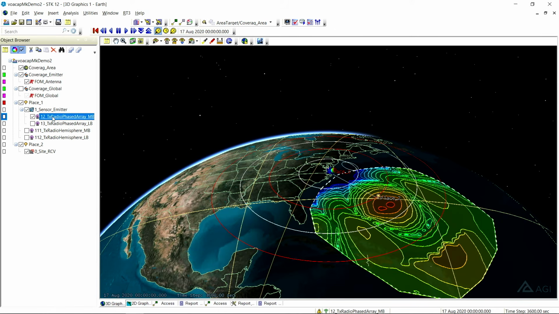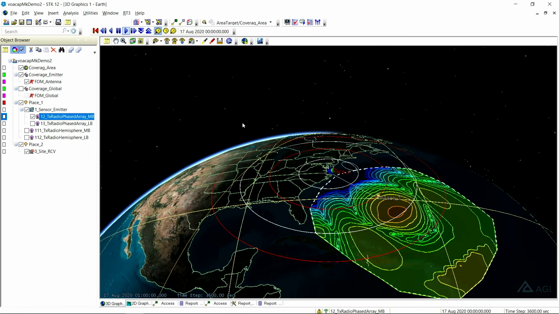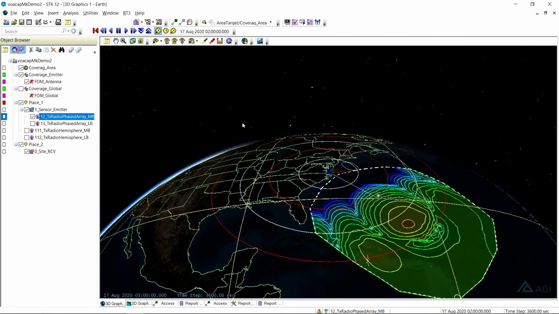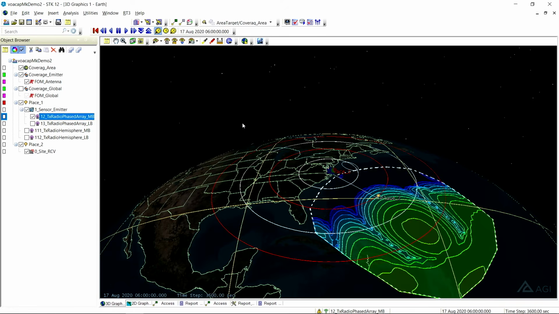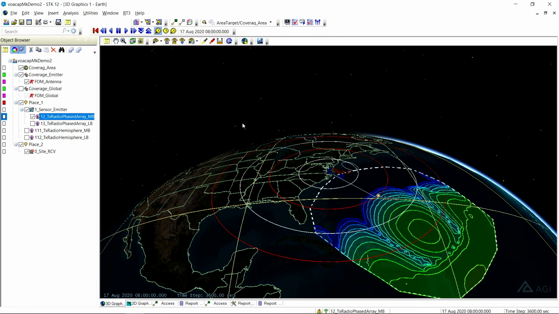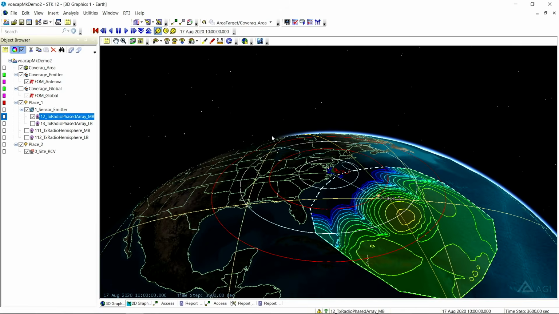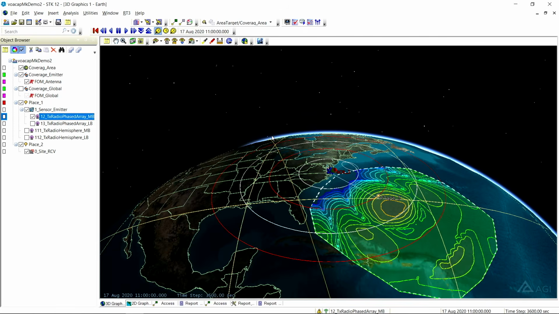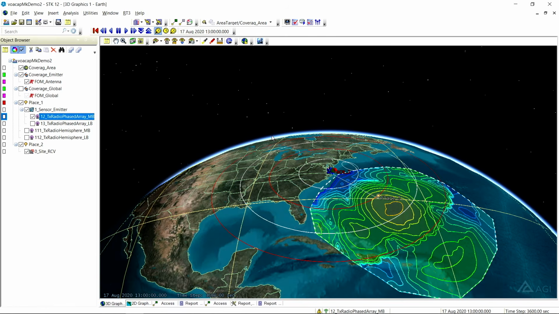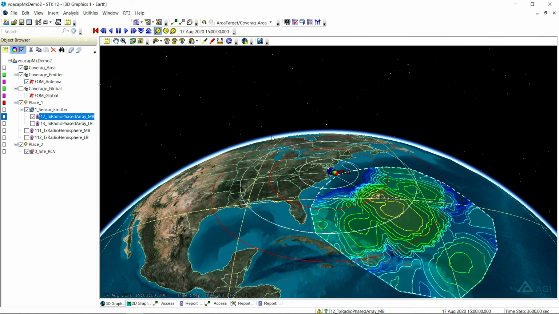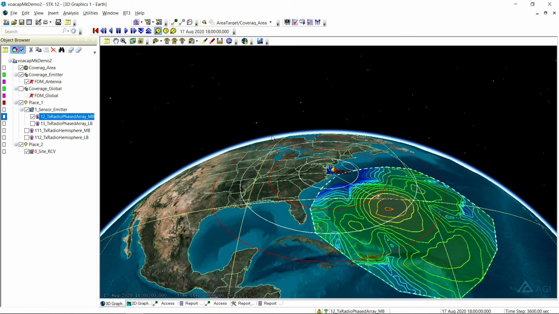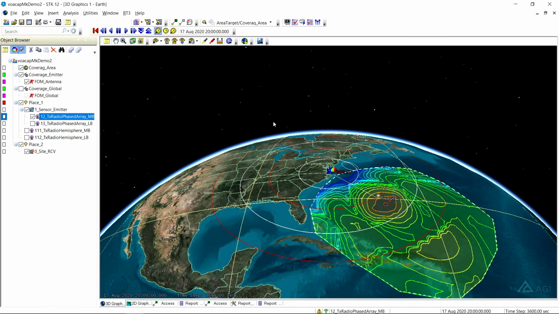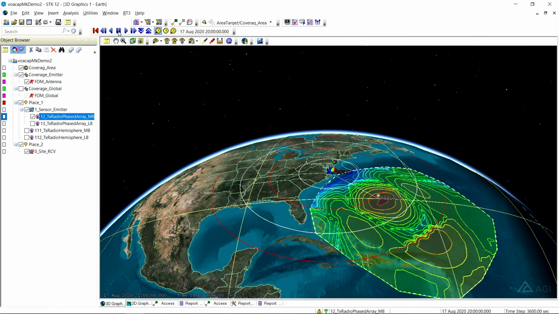But what we can do here is animate this just to see how things progress throughout the day, looking more focused on our particular area of interest. And again, we can see as the day moves on, we really lose our hotspot. At 1400, you should be able to see the phased array antenna change positions. And we actually incorporate our place into that new contour. Otherwise, it would have fallen down into a lower contour. And finally, as the day finishes up, our power laydown starts increasing again.